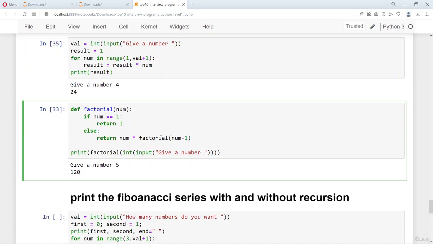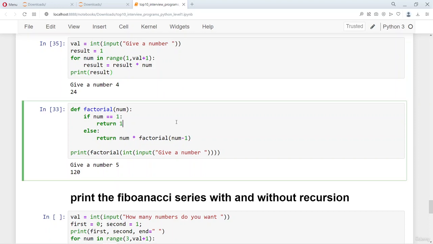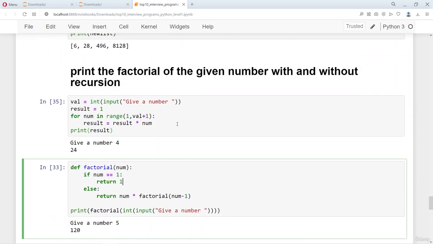So finally you will see that if you are giving a number 5, what we are actually doing is 5 into 4 into 3 into 2 into 1. So this program is through iteration and this program is through recursion. So this is finding the factorial of the given number with the iterative method and with the recursive method.